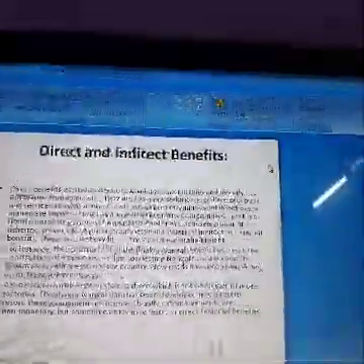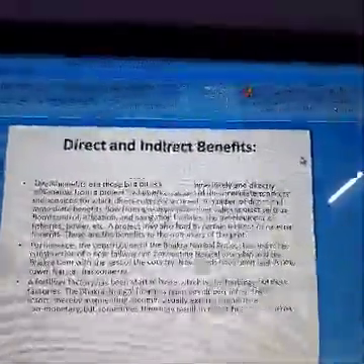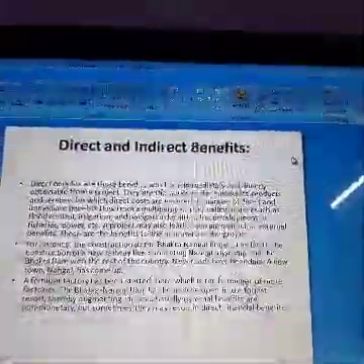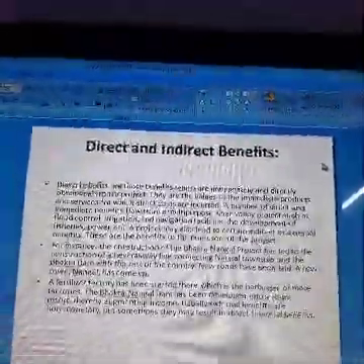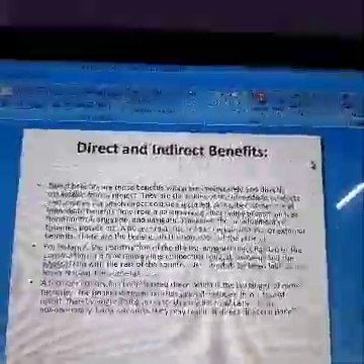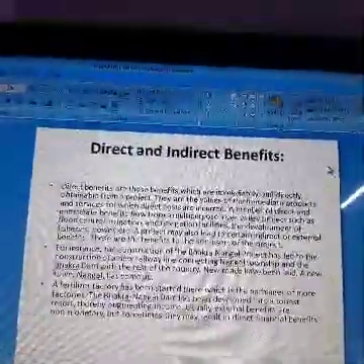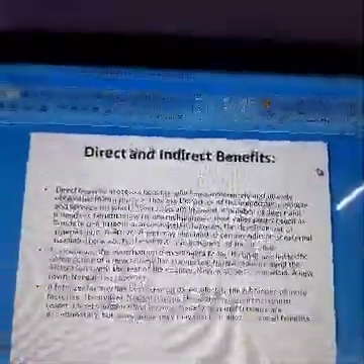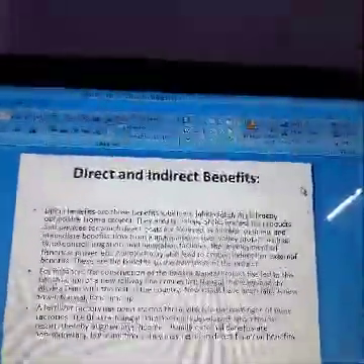A project may also lead to certain indirect or external benefits. These are the benefits to the non-user of the project. For instance, the construction of the Bhakra Nangal project has led to the construction of a new railway line connecting Nangal township and the Bhakra Dam with the rest of the country. New roads have been laid, a new town, Nangal, has come up.